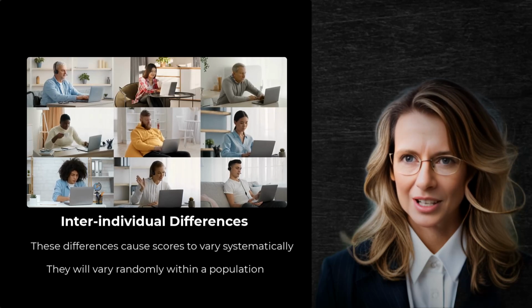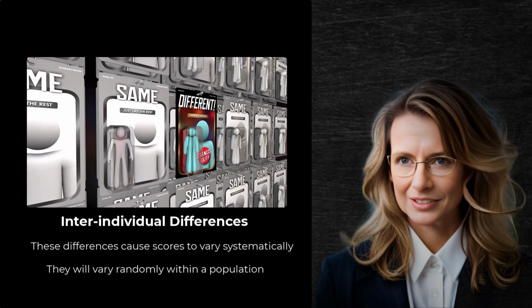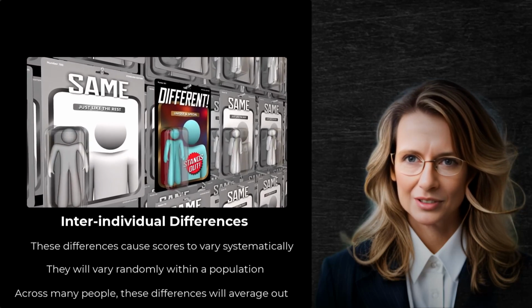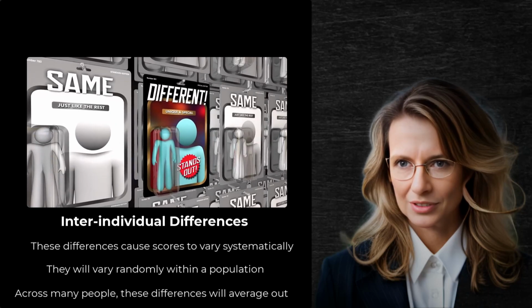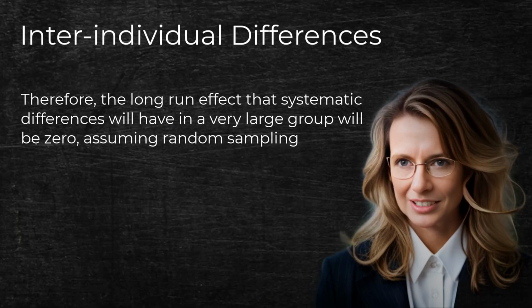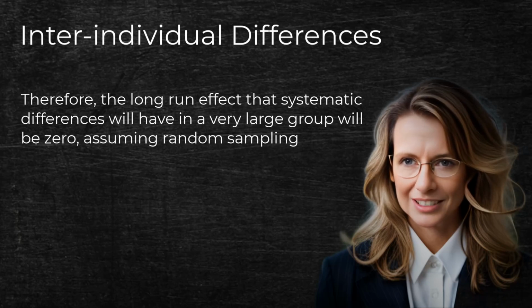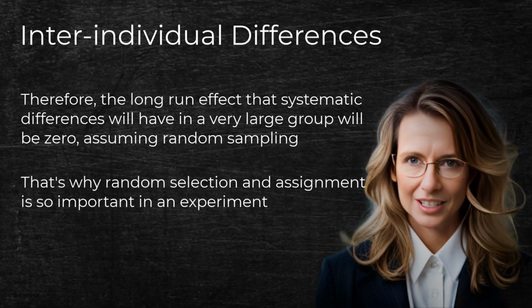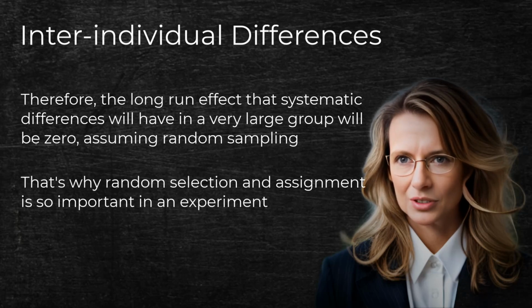So, while these systematic characteristics will raise or lower an individual's score in a systematic manner, across many people these differences will average out if a sufficiently large random sample is taken from a population. Therefore, the long-run expectation of the effect they will have within a very large group will be zero. That's why random selection of participants and random assignment to conditions in an experiment is so important.